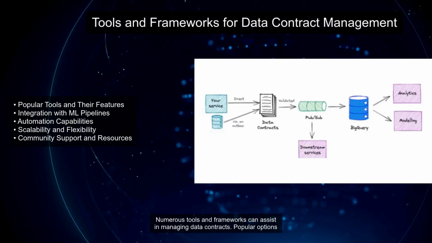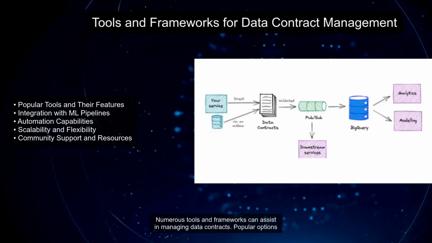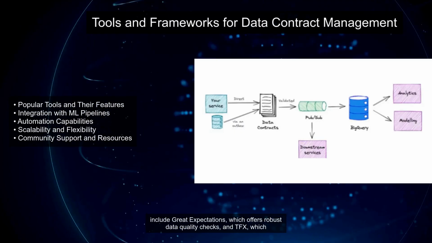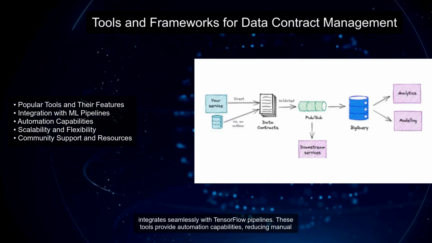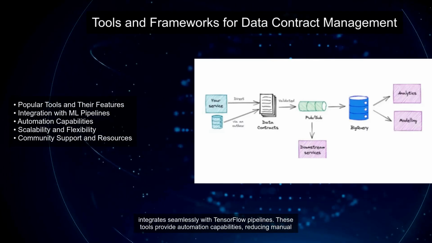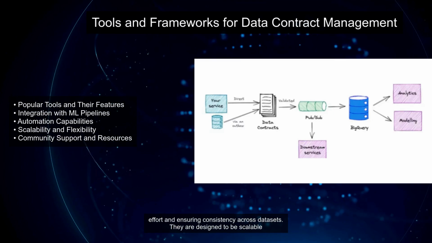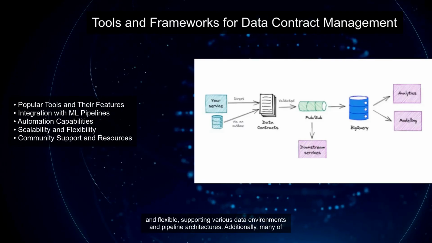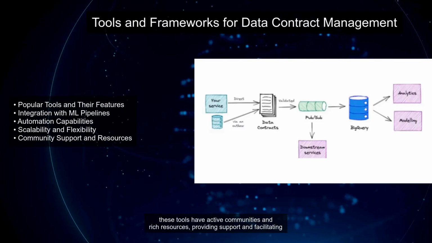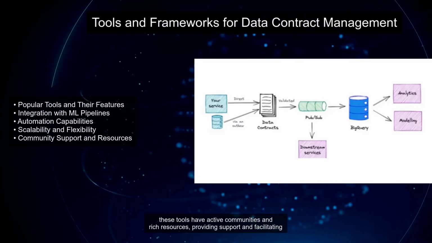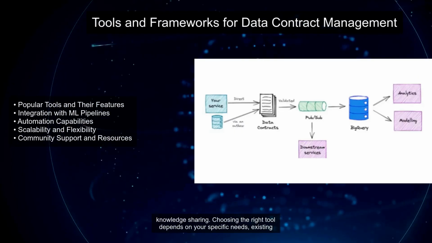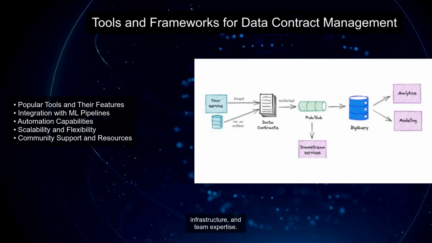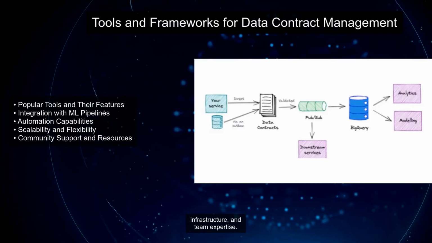Numerous tools and frameworks can assist in managing data contracts. Popular options include Great Expectations, which offers robust data quality checks, and TFX, which integrates seamlessly with TensorFlow pipelines. These tools provide automation capabilities, reducing manual effort and ensuring consistency across datasets. They are designed to be scalable and flexible, supporting various data environments and pipeline architectures. Additionally, many of these tools have active communities and rich resources, providing support and facilitating knowledge sharing. Choosing the right tool depends on your specific needs, existing infrastructure, and team expertise.